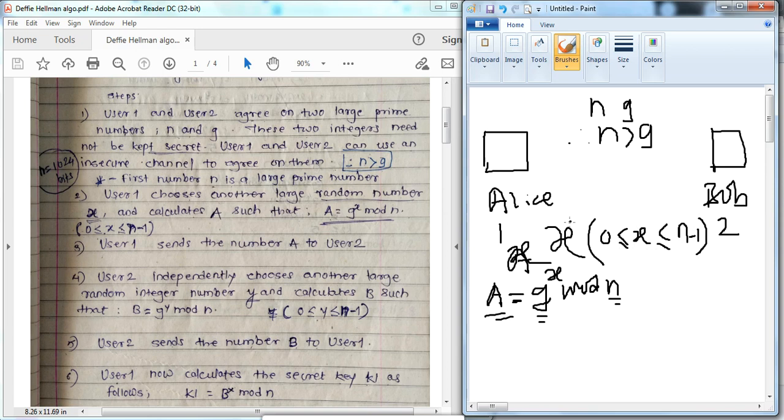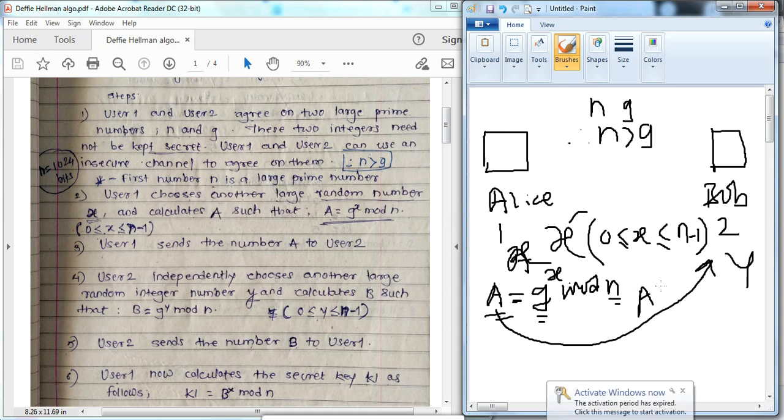Okay, that is the condition to select the x, right? Now the user, step three: user 1 sends the number a to user 2. That is the calculated value. Now user 2 independently chooses another large random integer, y, like user 1.